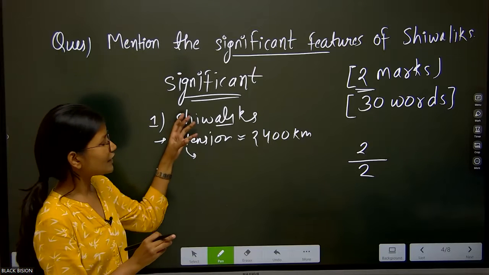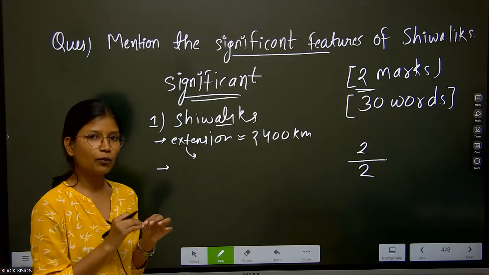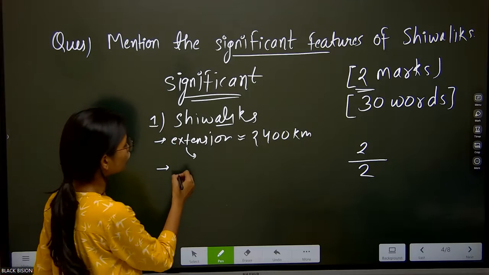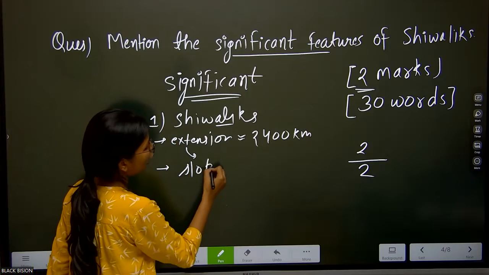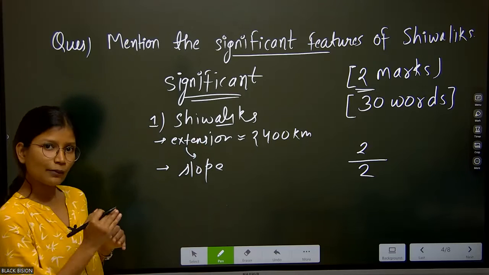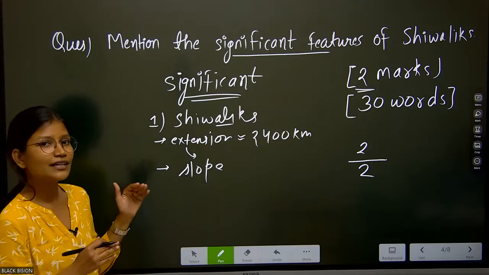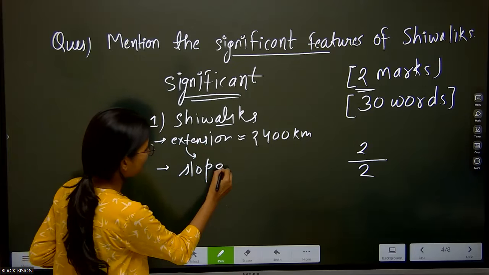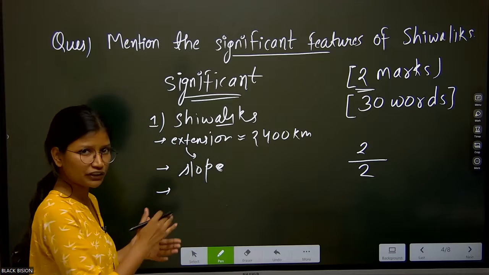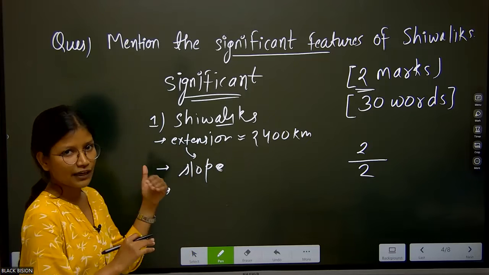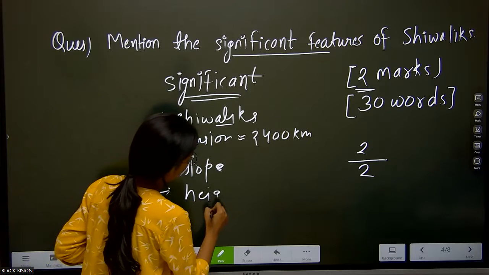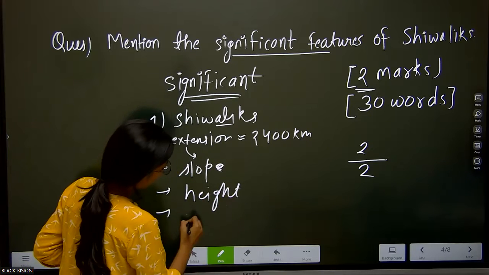Okay. So these are the things, especially from the geographical point of view, that we have to write as the features of the Shivalik ranges. The location, we will also talk about the slope of the Shivalik, and how from the southern side the slope of Shivalik is steep. However, from the northern side, the gradient is not that steep. Apart from this, we will also talk about the height of the Shivaliks, which is approximately, and then we will talk about the width.